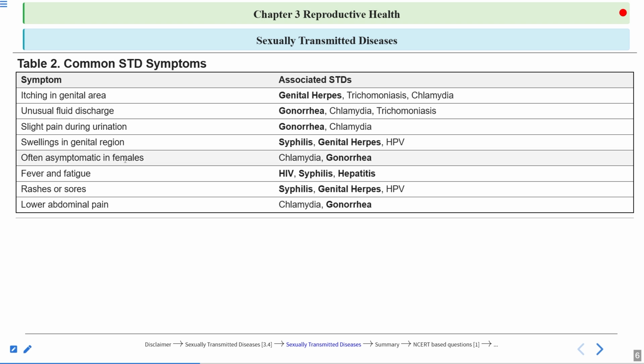So usually the symptoms of STDs are asymptomatic in females, especially in the case of chlamydia and gonorrhea. Then fever and fatigue is a symptom in HIV, syphilis, and hepatitis. Rashes or sores on the skin are symptoms observed in syphilis, genital herpes, and HPV. Then lower abdominal pain is a symptom in chlamydia and gonorrhea.